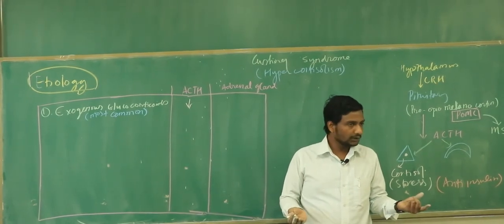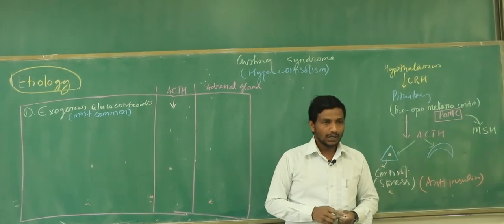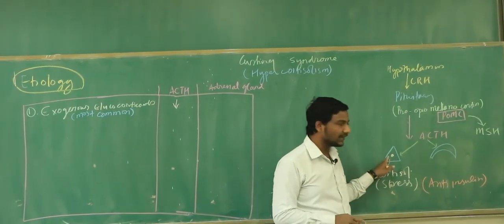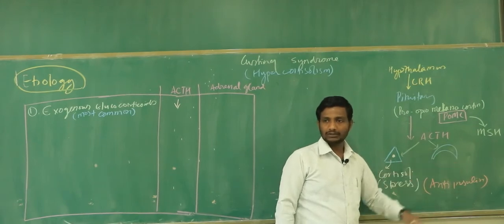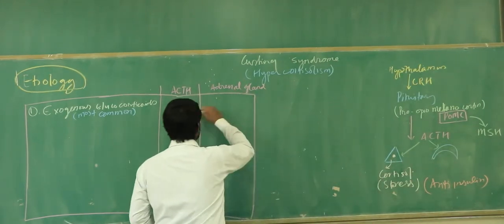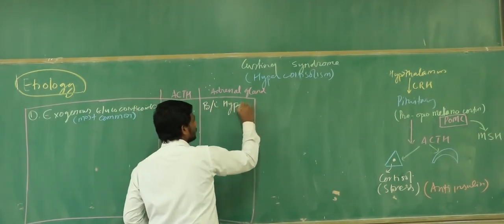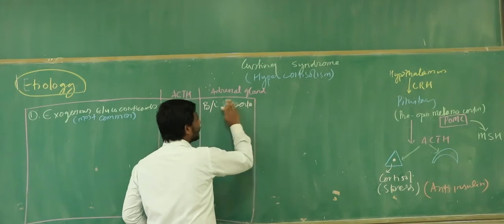No, it is not doing anything, right? So it will go through the atrophy or it will go through the hypertrophy. Atrophy, and this atrophy will only happen in the right side or left side or bilateral? Bilateral, right? It's going to both sides. So never forget that in this situation you will find that the patient is having bilateral